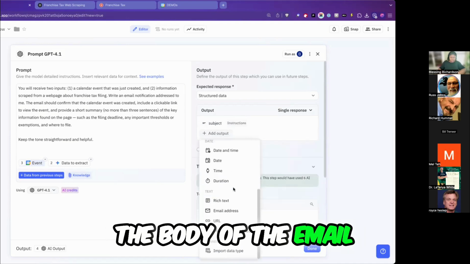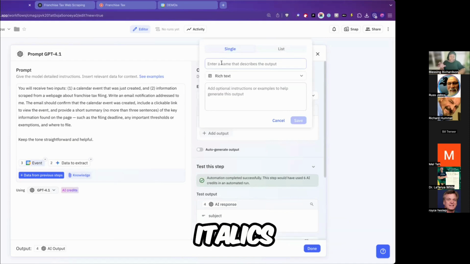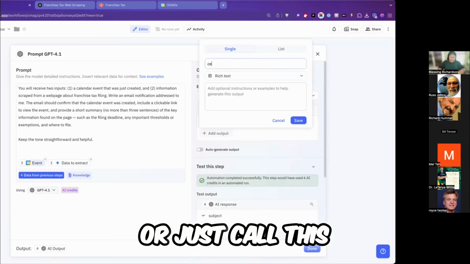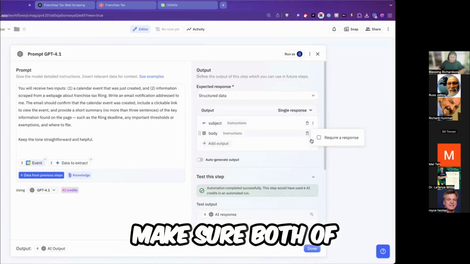And then I want the body of the email, make it rich text. So that way, if it has formatting, bold, italics, underlines, it comes through. And we're going to say contents, or just call this body. This is the body contents of the email. And I'm going to make sure both of these are required.